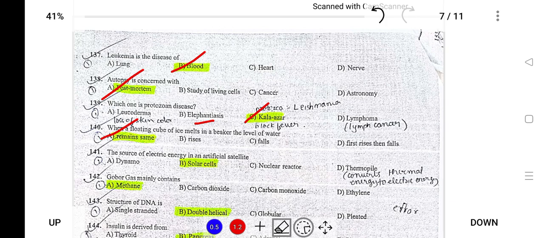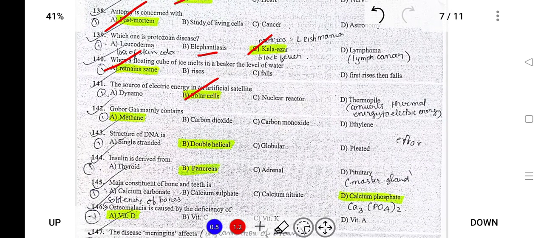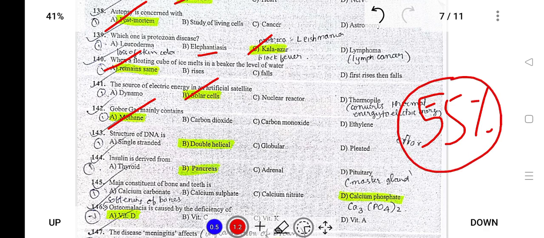The source of electric energy in an artificial satellite is solar, that means solar cell. In an artificial satellite, that is in the International Space Station, solar energy is used as a source of energy. Next, gobar gas contains methane, CH4, carbon dioxide, and some portions of oxygen. The majority, 55%, is methane in gobar gas.